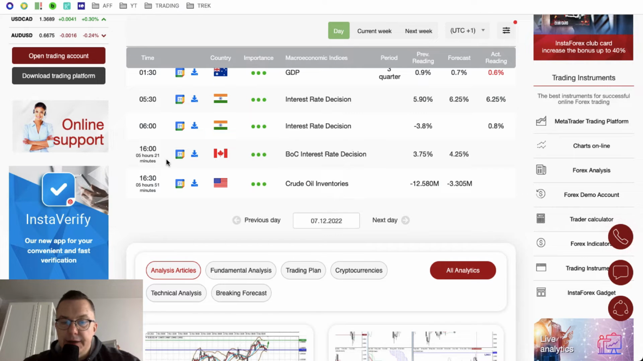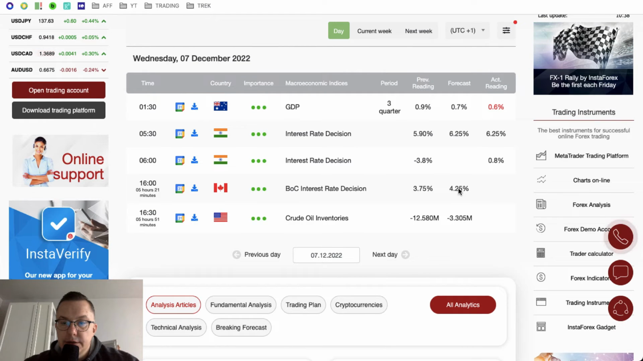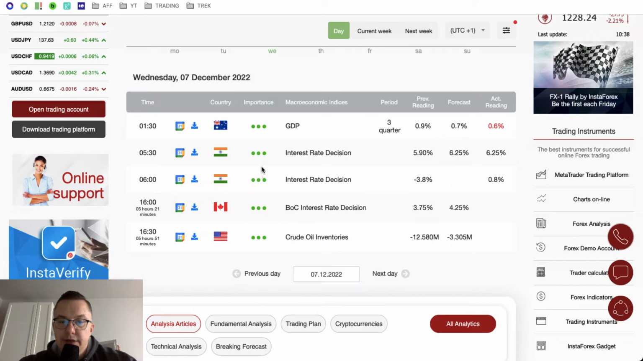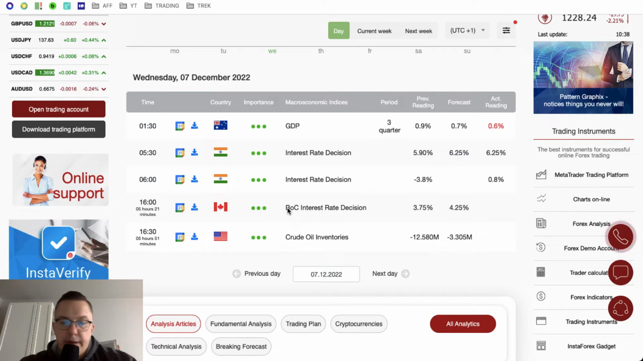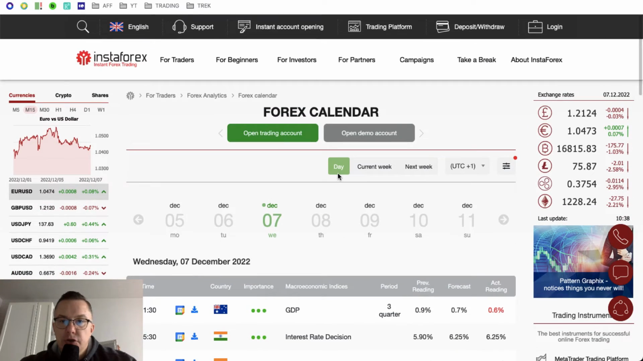And at the end of the day, we got the crude oil inventories from the US scheduled for release at 4:30. As you can see, the crude oil inventory is supposed to shrink to minus 3.3 million. So the calendar doesn't look very busy. However, we got very important events ahead of us, and some of them had been published already. So let's take a look first at the technical situation of the US dollar to the Canadian dollar.